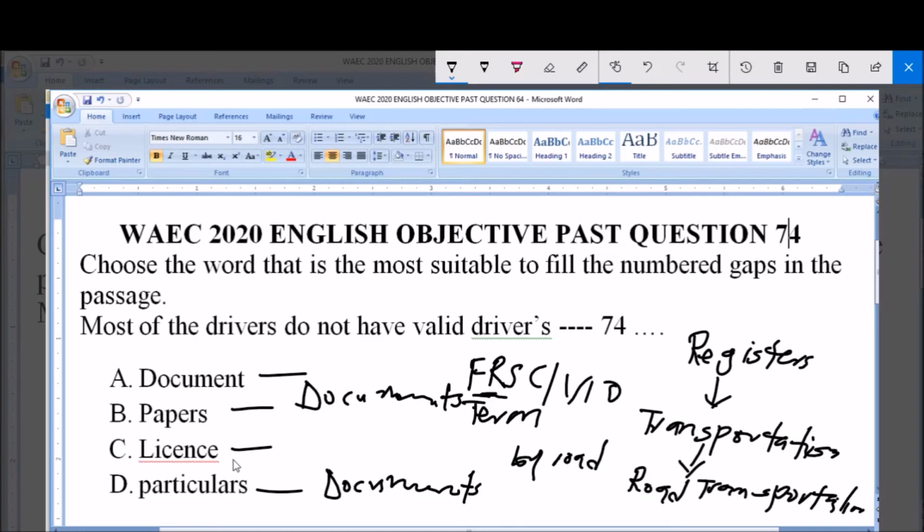So that's why the correct option to this question is option C, which is license. So we can say that most of the drivers do not have valid driver's license. Once you don't have a valid driver's license, it's expected that you will not be able to drive on the road, irrespective of your experience in driving. So driver's license is very essential.